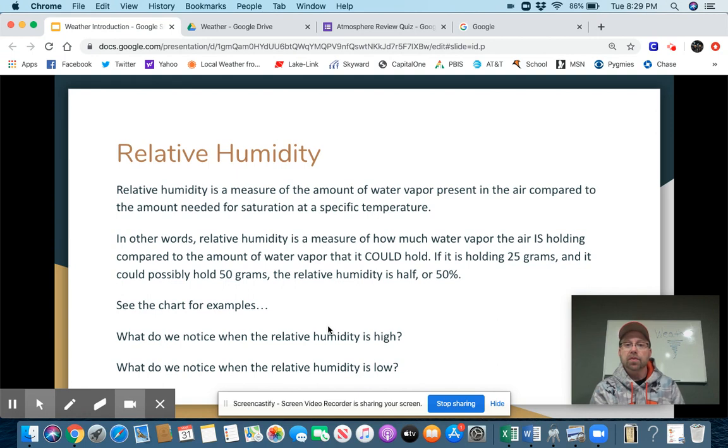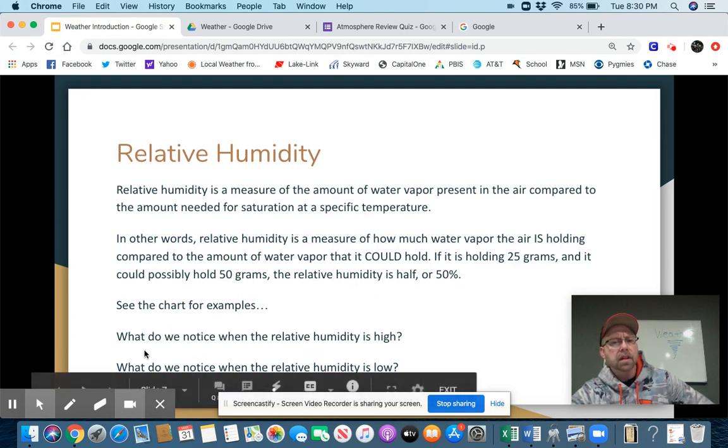So in other words, relative humidity is a measure of how much water vapor the air is holding compared to the amount of water vapor that it could hold. If it's holding 25 grams and it could possibly hold 50 grams, then the relative humidity is half, or 50%. It is holding 25 grams, it could hold 50, so 25 divided by 50 is 50%, or one half. I'm going to show you a chart on the next page, for example.